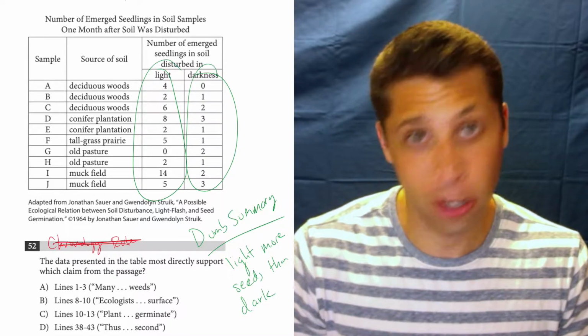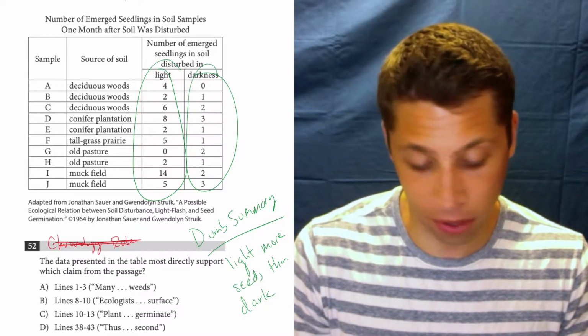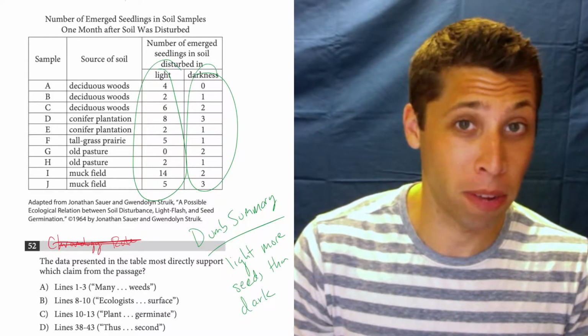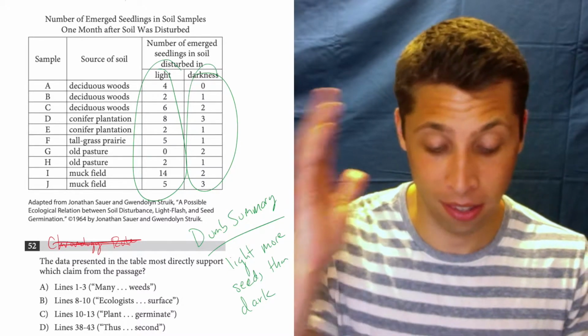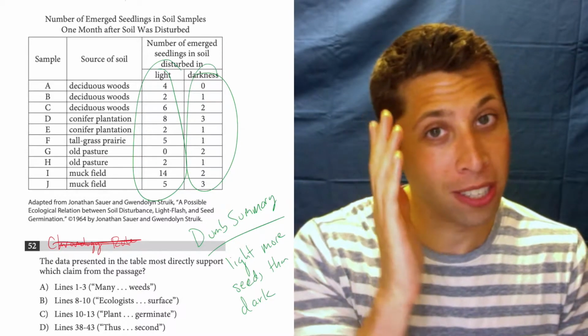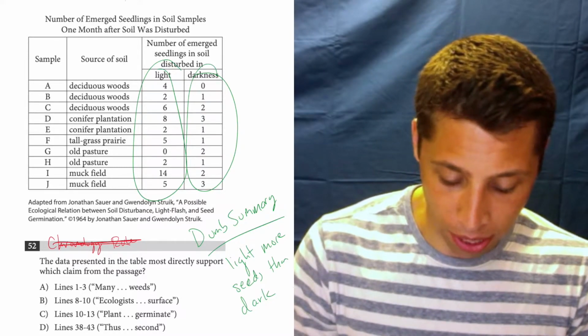I need a line that talks about that. That's my dumb summary. I don't know about this deciduous conifer muck field. I don't know what a muck field is, but that doesn't seem to matter. The most obvious thing about this is light has more seeds than dark. Stick to the easiest, dumbest idea. So now let's go to those lines, 1 through 3.